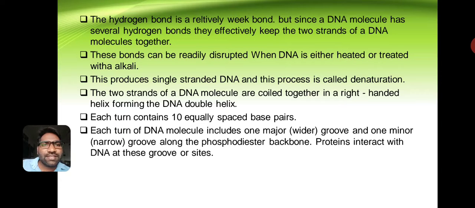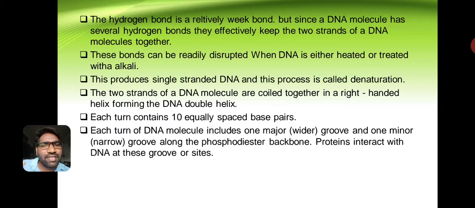The two strands of the DNA molecule are coiled together in a right-handed helix, forming the DNA double helix. Each turn contains 10 equally spaced base pairs.